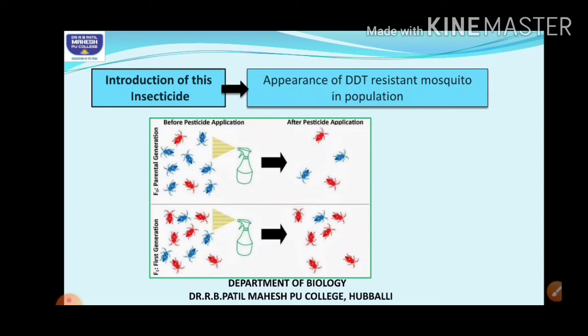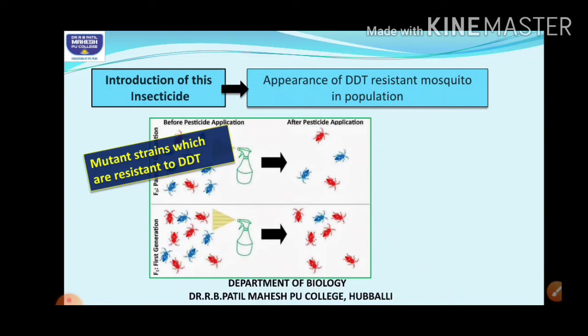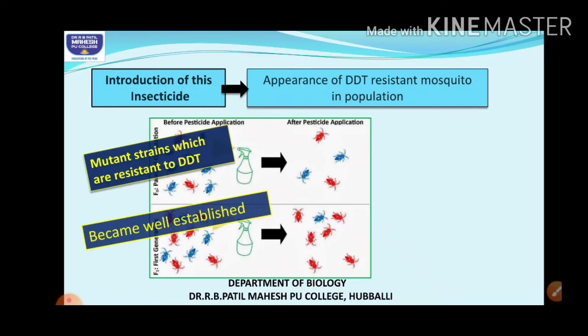Okay, so how did it take place? Initially, the mosquitoes, the insects or the pests, were sensitive to DDT. So if DDT was sprayed, they would be killed. But after the continuous usage of DDT, it was seen that certain mosquitoes appeared which became resistant to it. So now these mutant strains which are resistant to DDT soon became well established in the population.